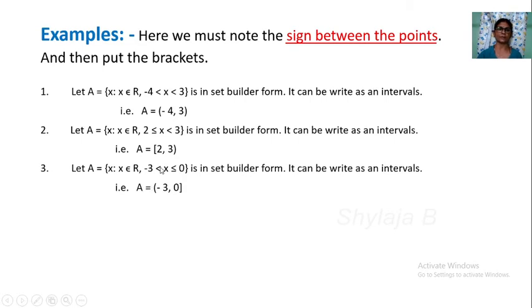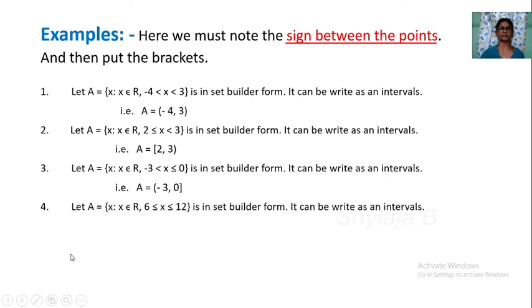A is equal to less or equal. Endpoints: minus 3 right here, 0 right here. Less or equal, less is there, open bracket. Less or equal is there, closed bracket. Next set is A, x such that x belongs to R.